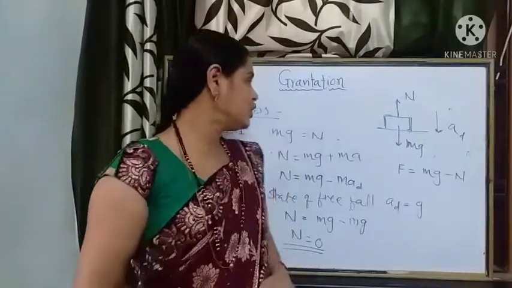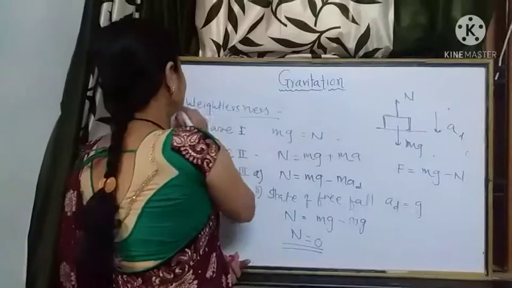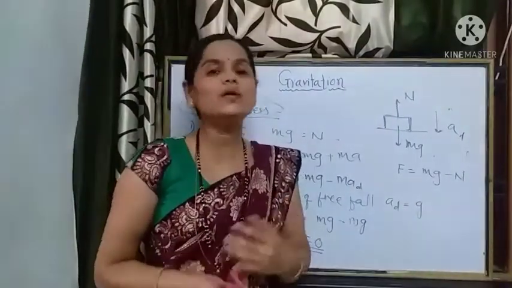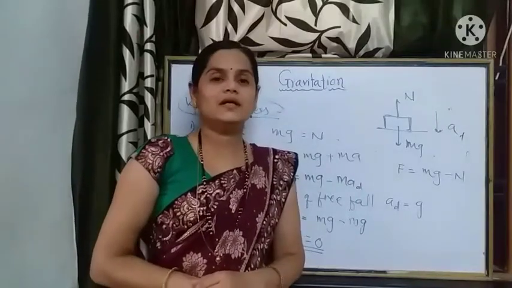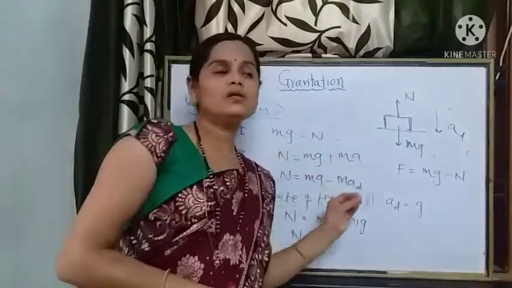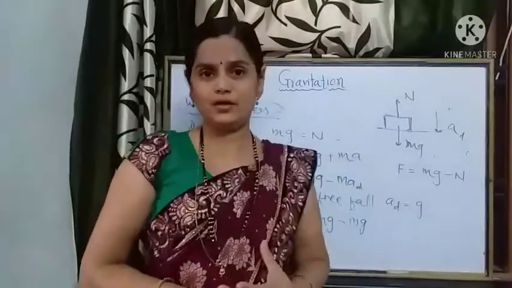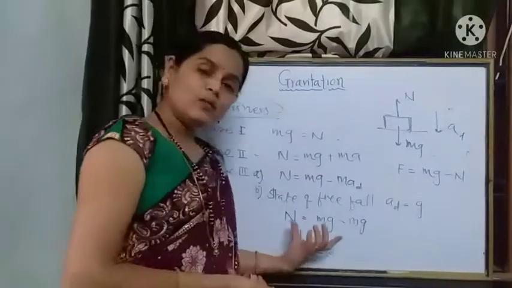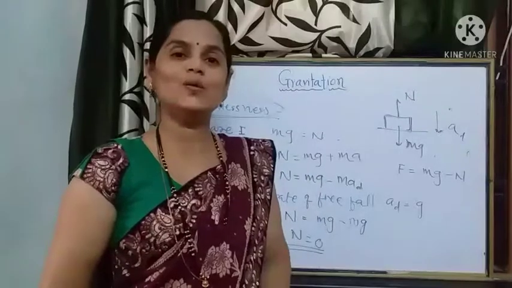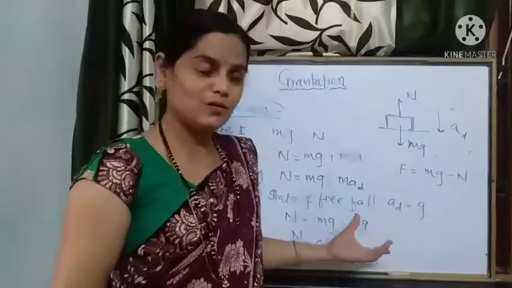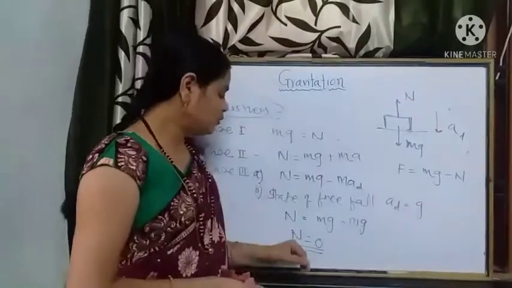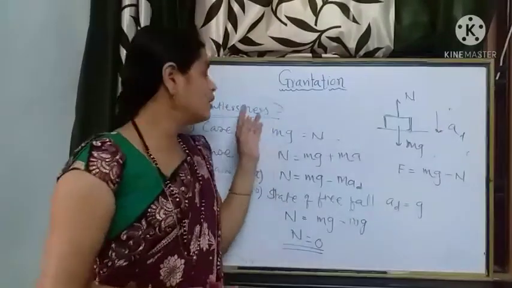That is the condition nothing but weightlessness, where we should never say that there is no acceleration due to gravity. We do not call it a zero gravity condition. The normal reaction acting on the object is equal to 0, but the acceleration is not 0. The apparent weight, that is the normal reaction, is equal to 0.